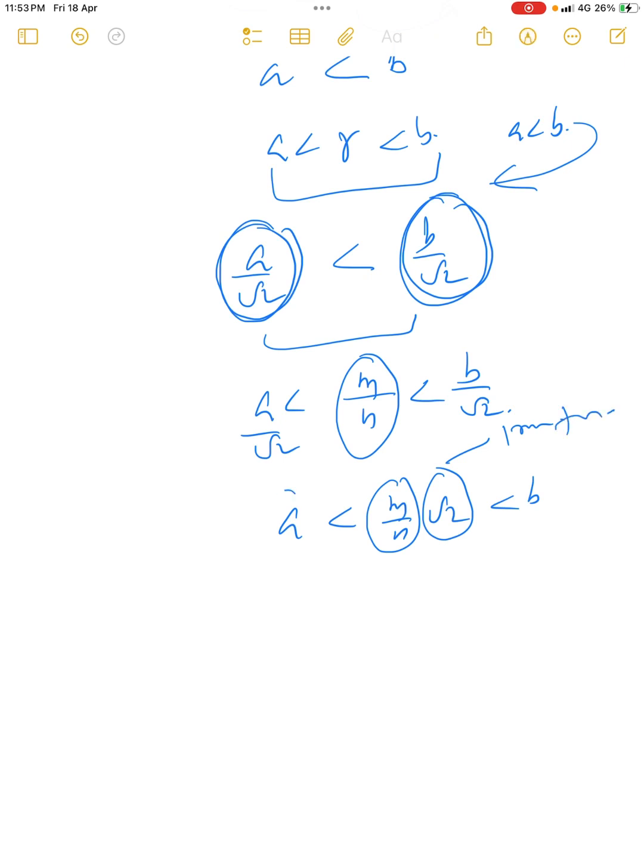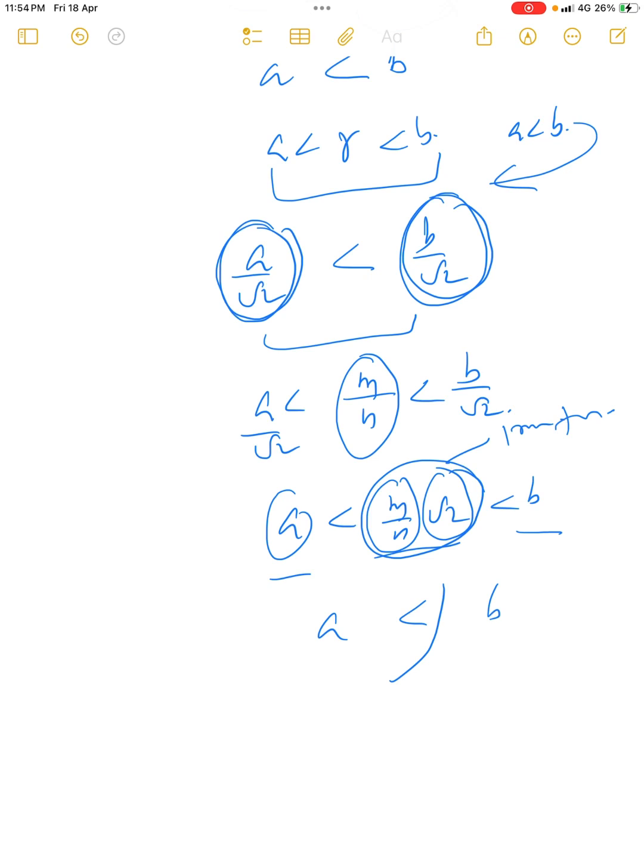So there is an irrational number, m by n into root 2, in between a and b, which proves our theorem. That is, if we take any real numbers a and b with a less than b, we can find an irrational number m by n into root 2 which satisfies a less than m by n root 2 less than b.